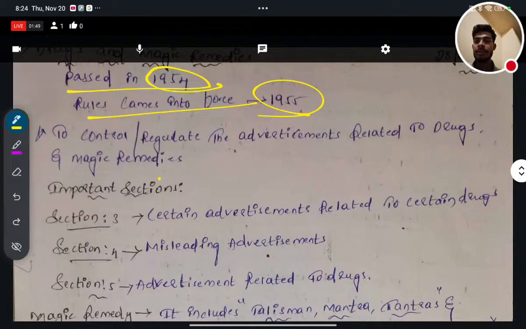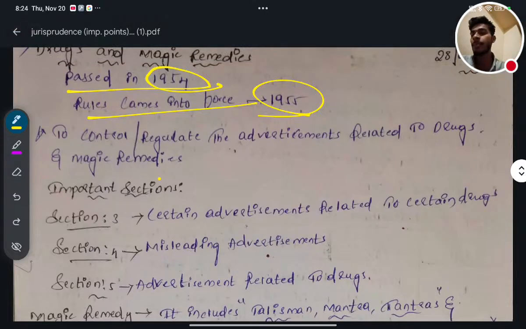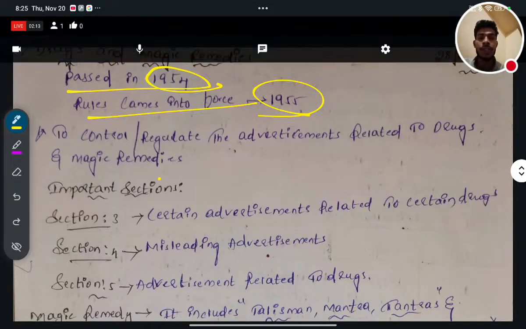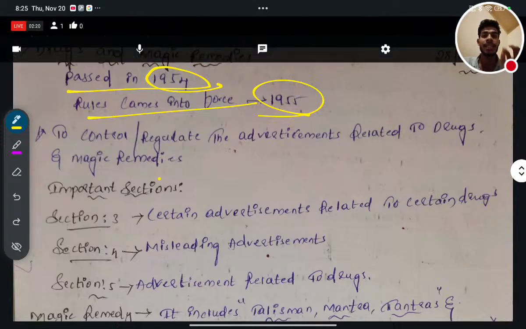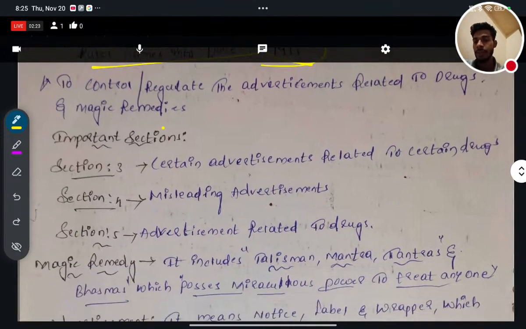So let's start again. Sorry to interrupt, I got an urgent call. To control and regulate the advertisement related to drugs and magic remedies, simply no one can certify that this magic or this drug can 100% treat a disease if the disease is incurable. In the schedule, we already studied this. Comment down below in which schedule the incurable diseases are listed. Okay, I'll tell you later.